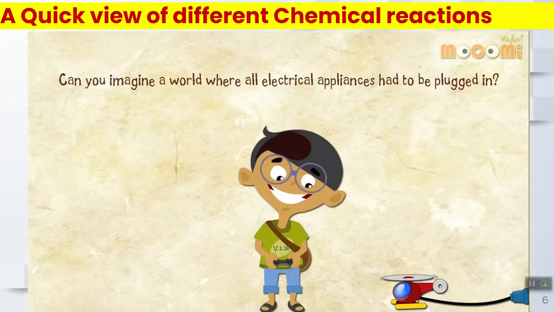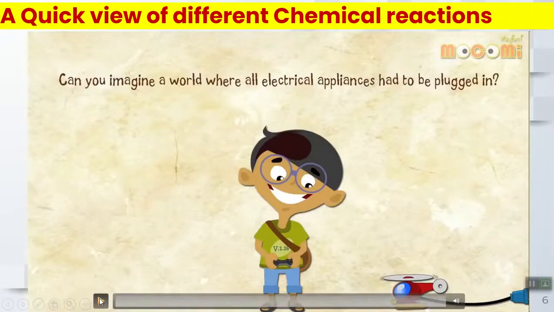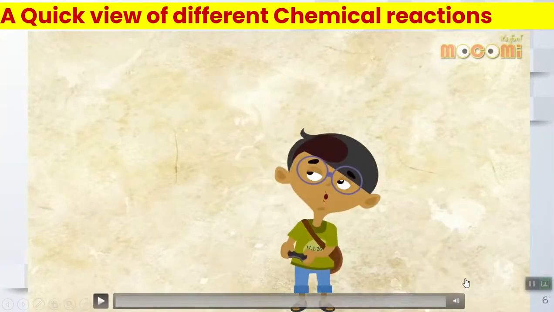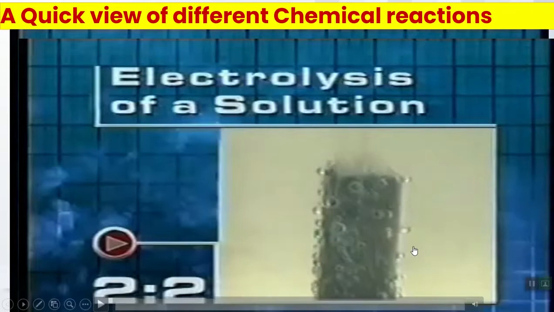So let's enjoy this video. Okay, so we'll go for the next. Can you imagine? The next video is all about electrolysis. Okay, enjoy the video.